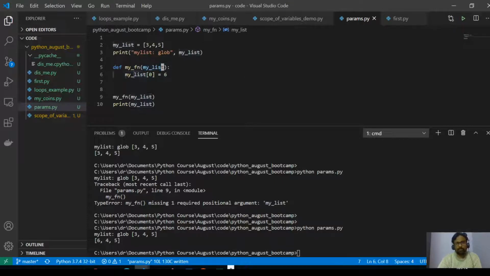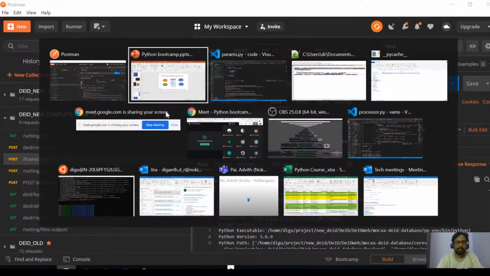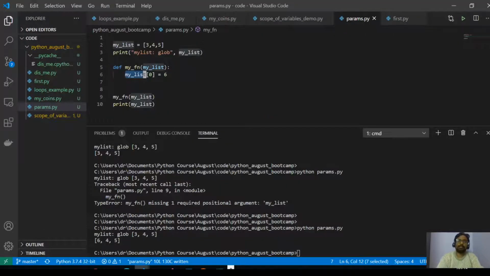So this list would be different from the list that you send as an address. Now this parameter is nothing but my list. So this is passed by reference. That means you are sending the address. That is why you are changing directly in the address, and that is why we are seeing that even this is modified. By default, it is like that.